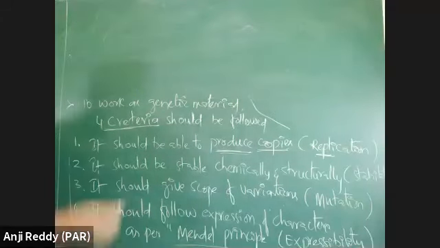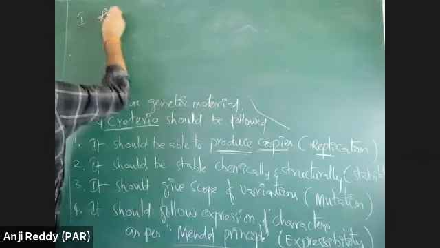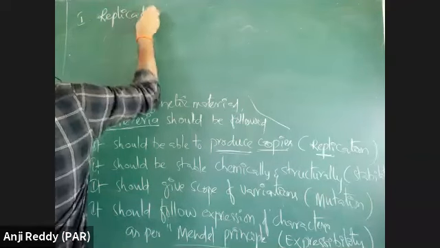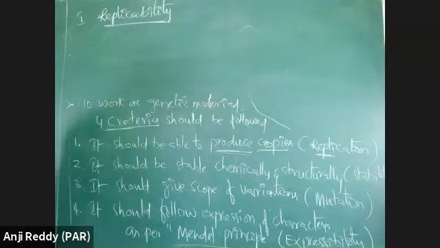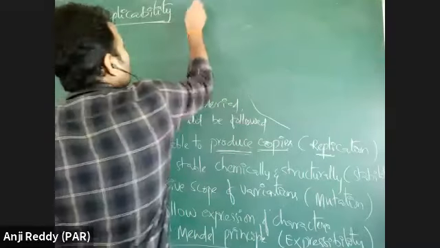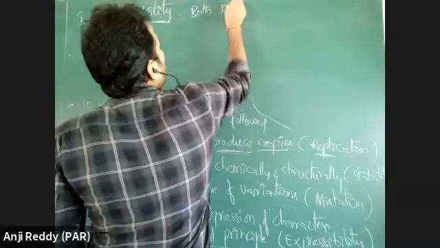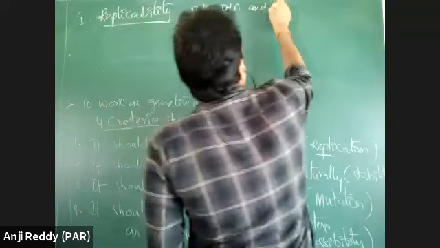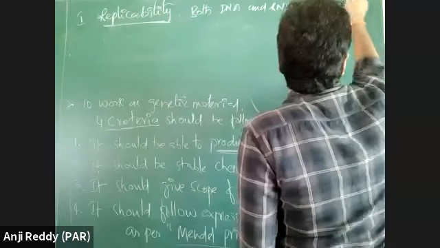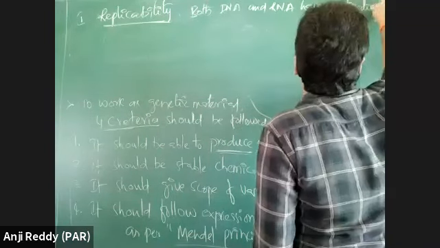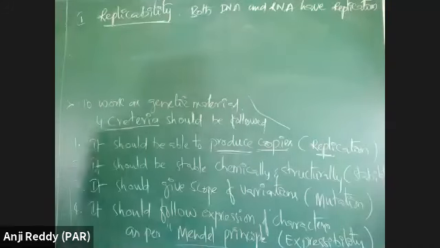First property: replicability. Replicability, or replication, is a property. Both DNA and RNA have replication properties.